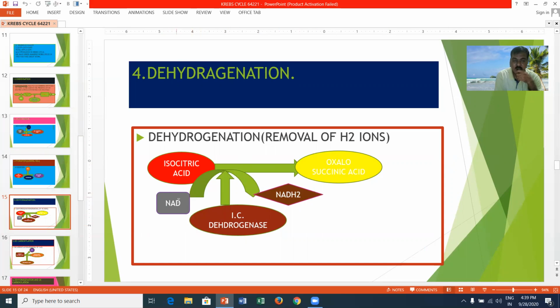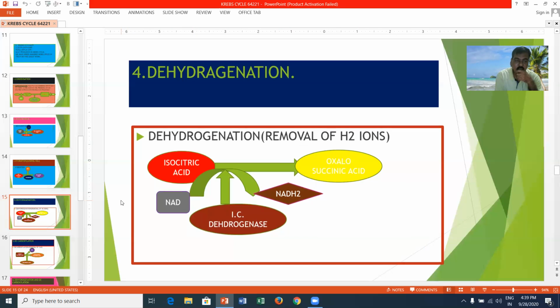The isocitric acid is converted into oxalosuccinic acid. The removal of hydrogen ions from the compound is called dehydrogenation.